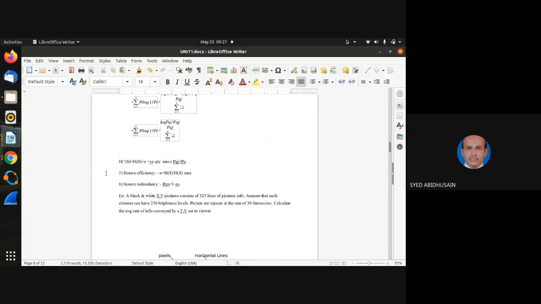You see one more property, source efficiency. This is also one of the properties of entropy. Source efficiency is expressed as eta, and it says entropy H(S) divided by the maximum value of entropy. There is a difference. Just now we calculated and derived one equation for the maximum value of entropy.